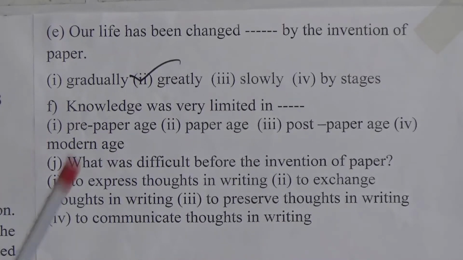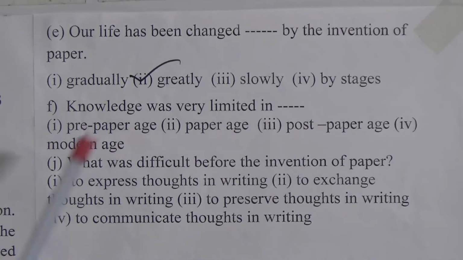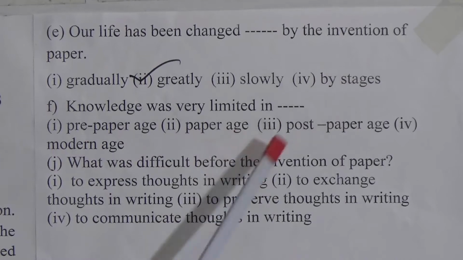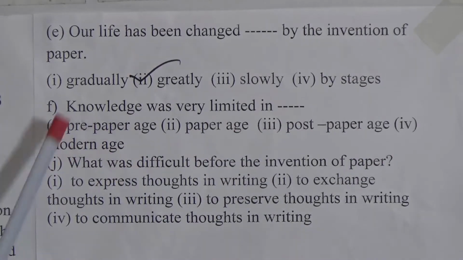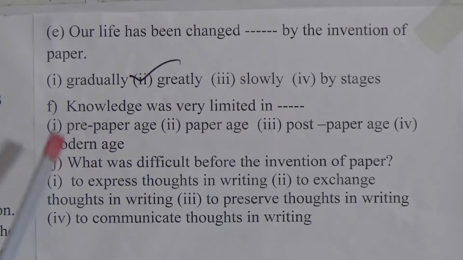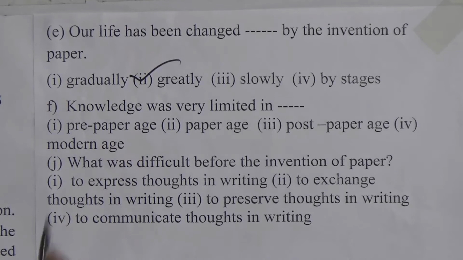Now MCQ number F. Knowledge was very limited in dash. Pre-paper age, paper age, post-paper age, modern age. Look at option number 1. Knowledge was very much limited in the pre-paper age, or before the invention of paper. That means option number 1 is the proper answer.